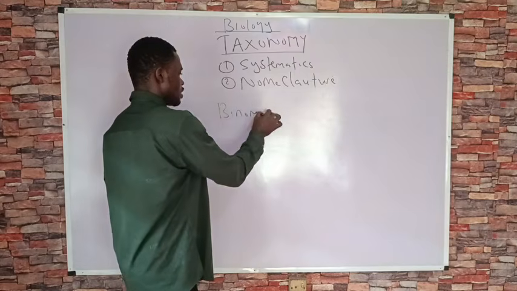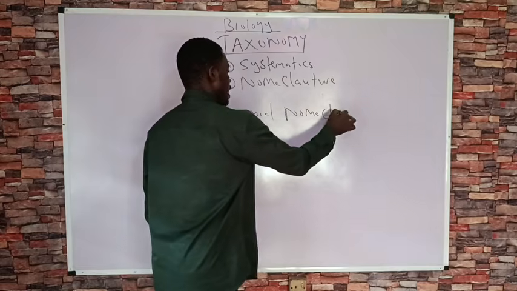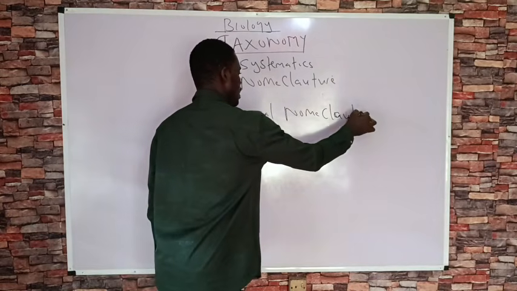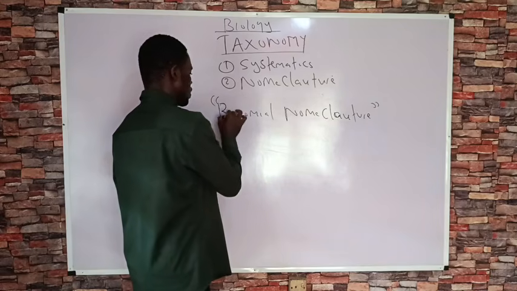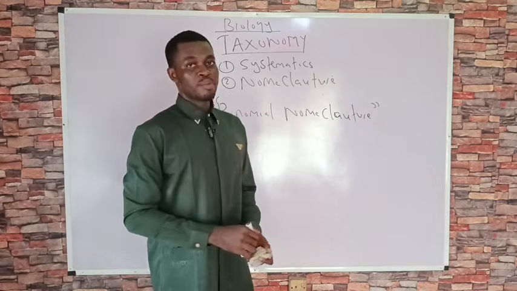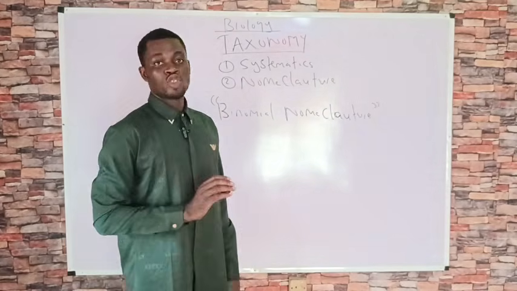Nomenclature is simply the process whereby we give a name to an organism. And the most common form of nomenclature is known as binomial nomenclature.